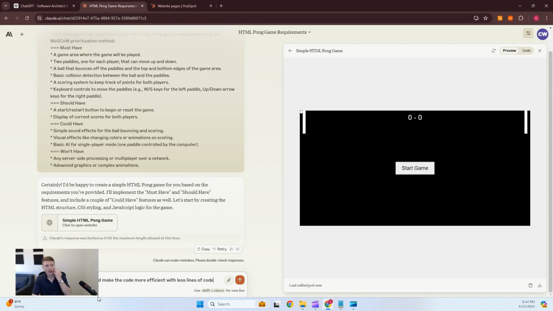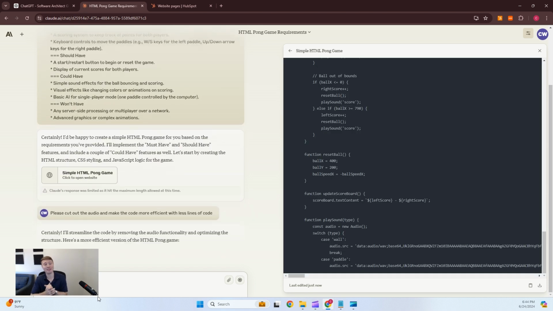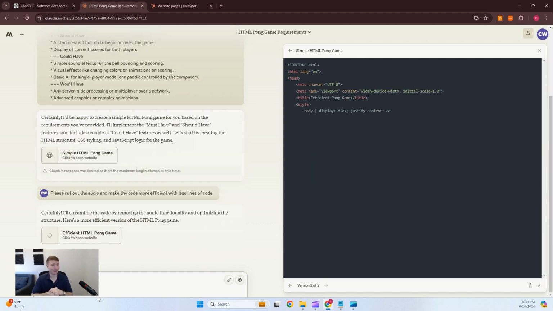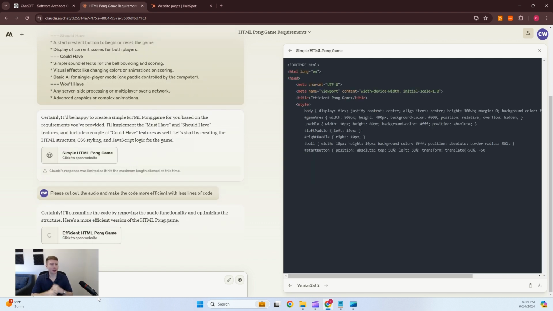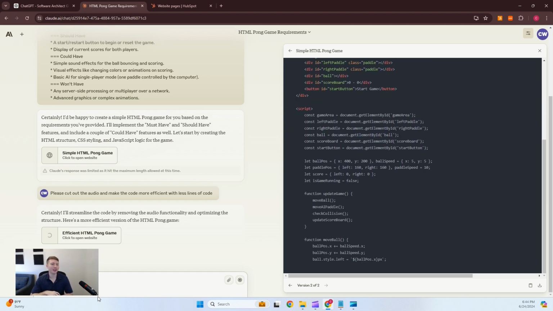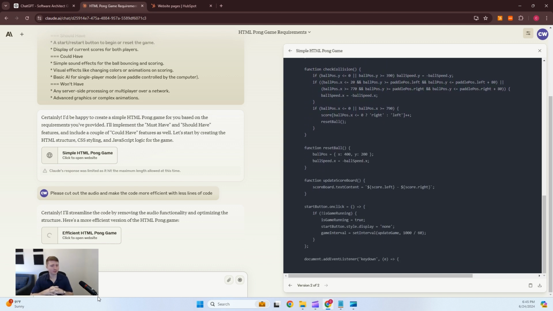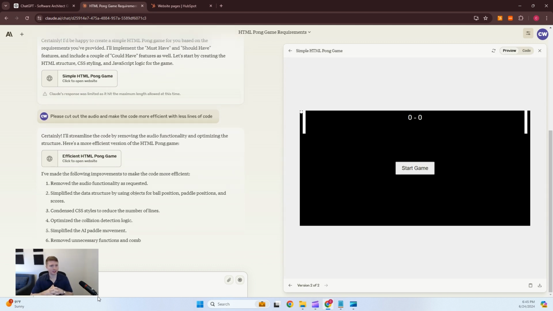Okay, so I'm telling it, let's get rid of the audio because obviously that threw it off. It did something there. Make the code more efficient with less lines of code. Probably could have written that a little bit better, but we'll see. The good thing about these models is they never talk back to you. They're not really rude. They're kind of dangerous, though: they will make up stuff if they don't know the answer.